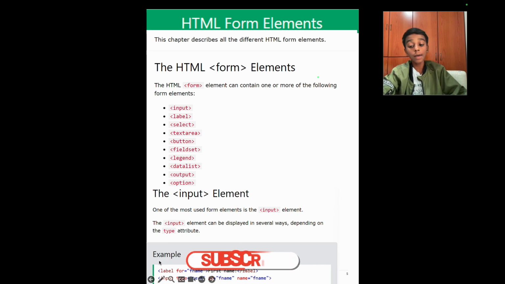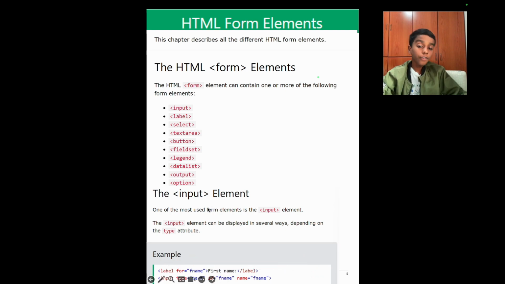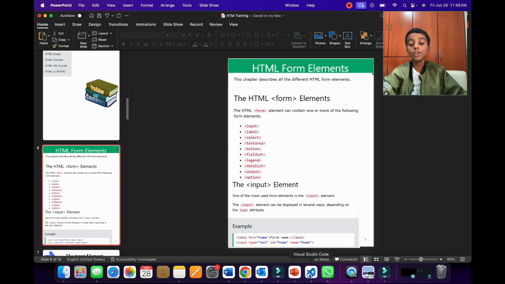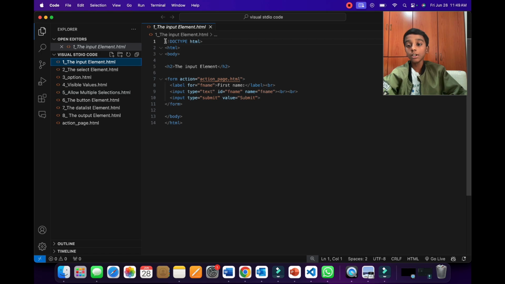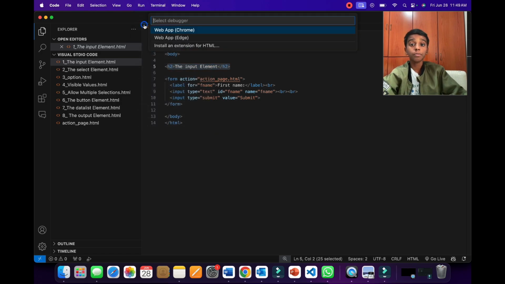Here in our example, we have a label whose for attribute is fname, which means first name, and our label has "First name" as the content. And here we have our input where we have the type text, the ID of fname, and the name of fname also. Now let's go to Visual Studio Code to visualize this. As you can see here, we have the same code that was shown before, just with another header too. Now let's run this to see what's going to happen.